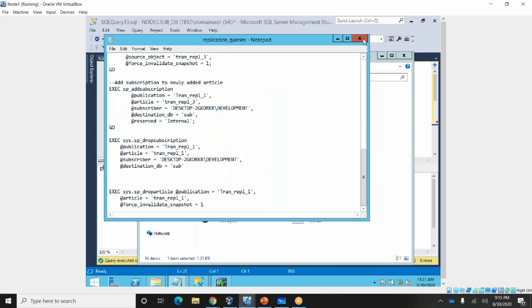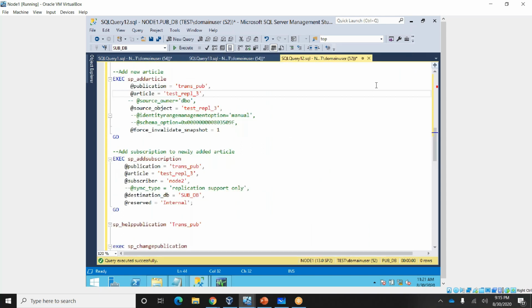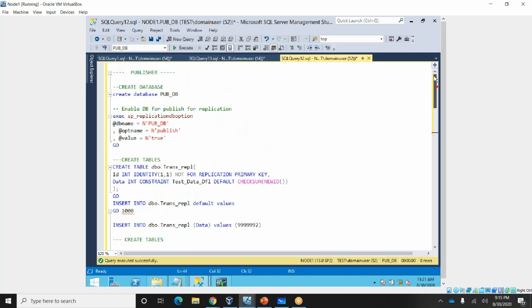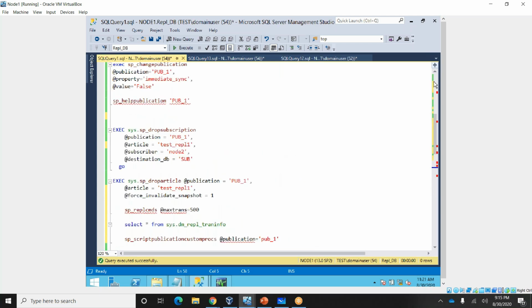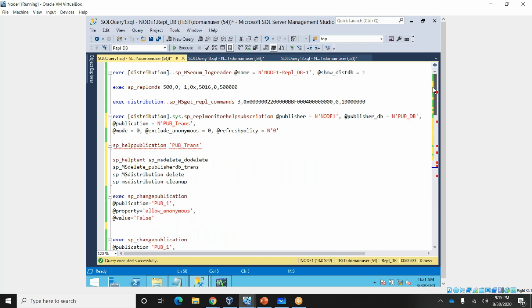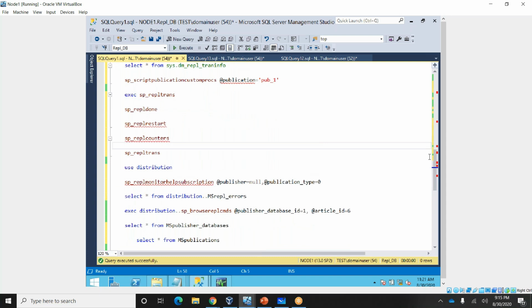Let me give you some troubleshooting queries. The replication will be running fine, but if the replication is having some problems, how can you troubleshoot these things? I have a query, so I'll show you.